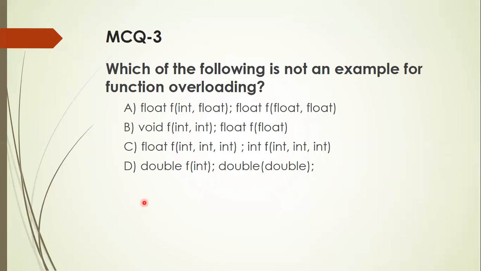Second case, void F, int comma int, and float F, float. Here they differ in the number of arguments. That is also overloading. Third example, float F, int, int, int, and int F, int, int, int. Here the same function name, same number of arguments, same data types of the arguments. They differ only in the return type. That is not overloading. And the last one is double F, int, double, double. The number of arguments is one only. The return type may be double, and they differ in the data type of the argument. So the correct answer is C.